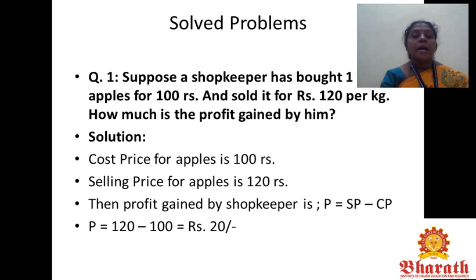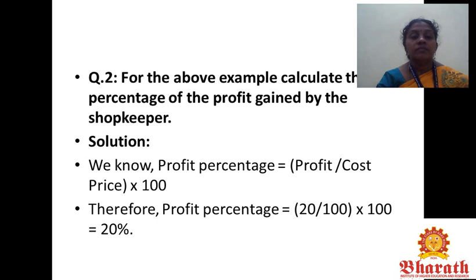So P equals 120 minus 100 equals 20. Hence the required answer is rupees 20. Next problem: for the above example, calculate the percentage of the profit gained by the shopkeeper. We know profit percentage equals profit divided by cost price into 100. So profit percentage equals 20 divided by 100 into 100 equals 20.